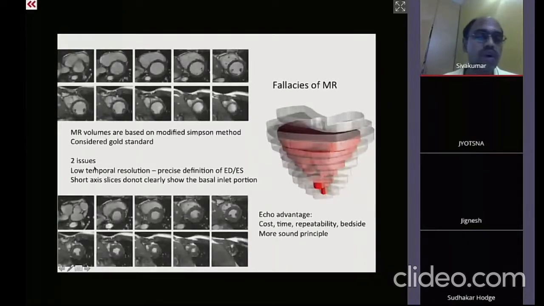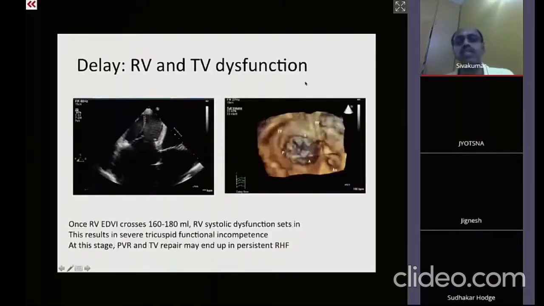And so now it is a standard practice not to go by short axis slices, but by the conventional axial slices. So we have to understand that MRI also has got its own fallacies. Different MRI operators follow different methods, and so you may have different MRI volume numbers if you give the same patient to different operators. There is not too much standardization in MRI.